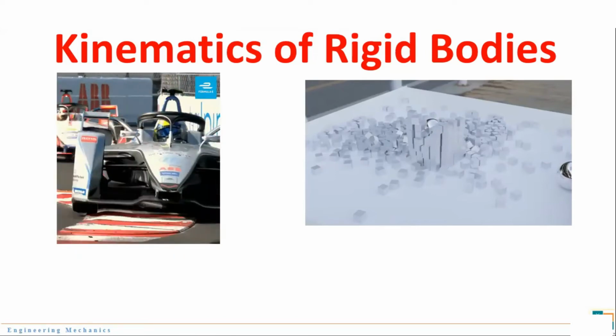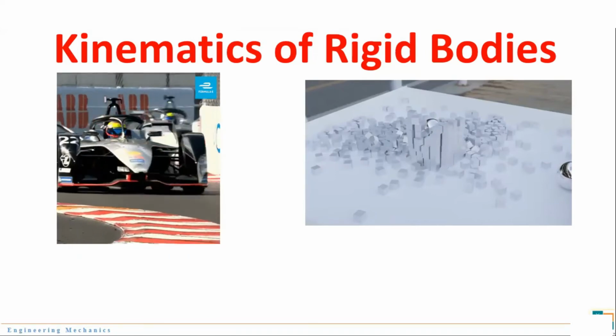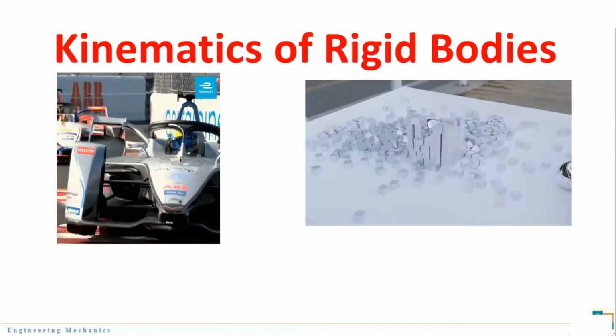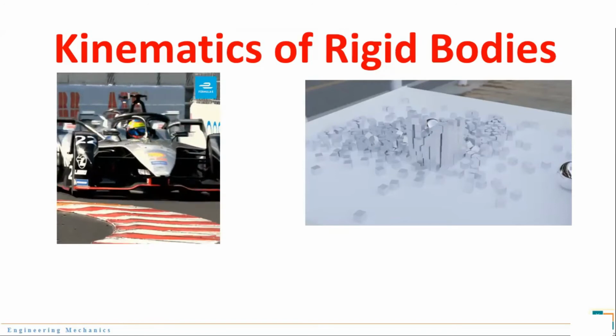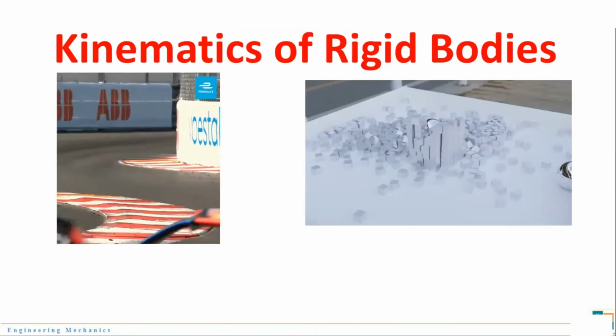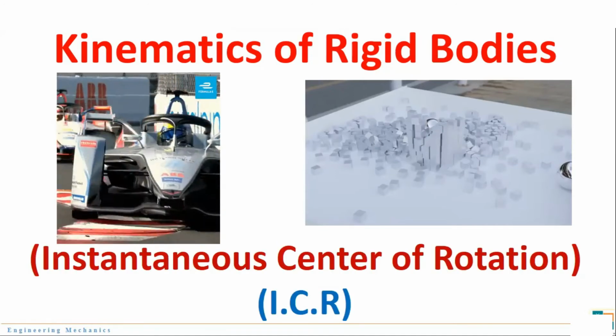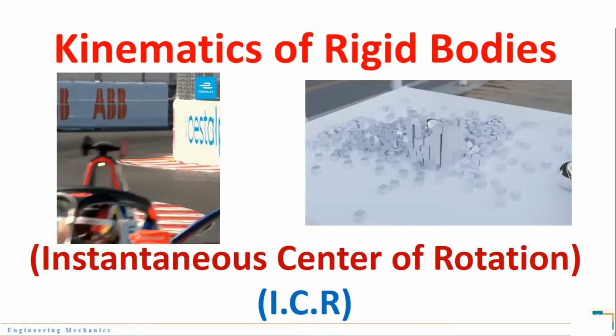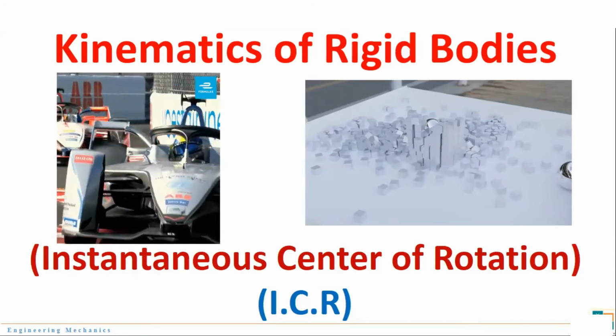So we said that we need to find out velocity and acceleration of the body in this topic. To find this, the method which we will use is known as the instantaneous center of rotation method. It is popularly known as the ICR method.